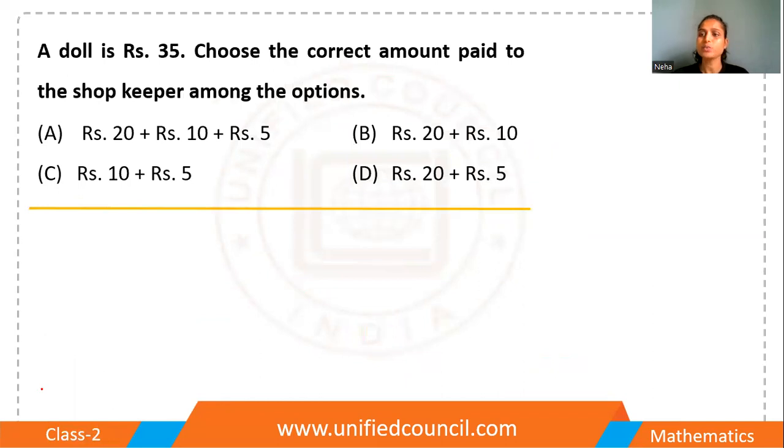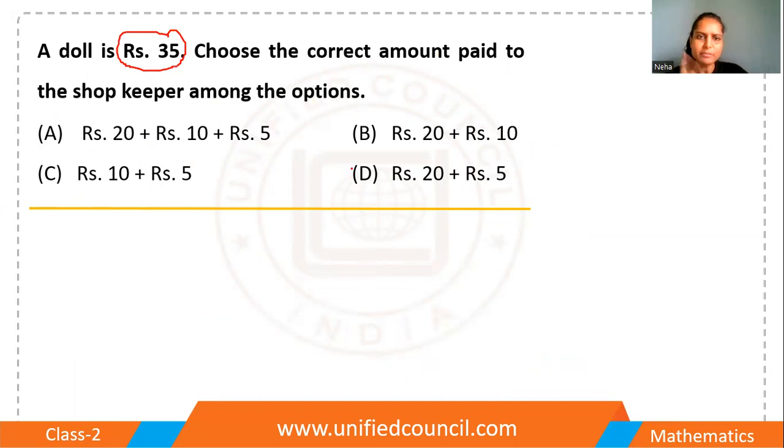Okay, here is the next question on the screen. A doll is rupees 35. Choose the correct amount paid to the shopkeeper among the options. Okay. So, doll is rupees 35. So, we have to check in which option we have 35 rupees.